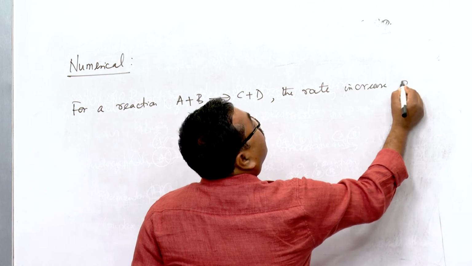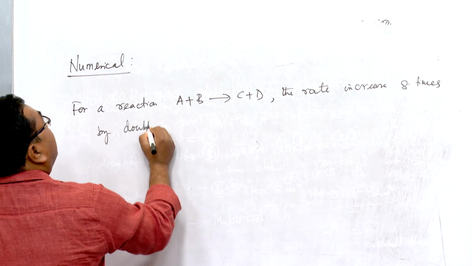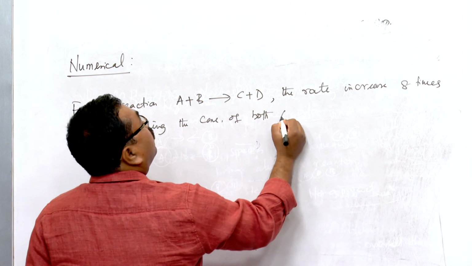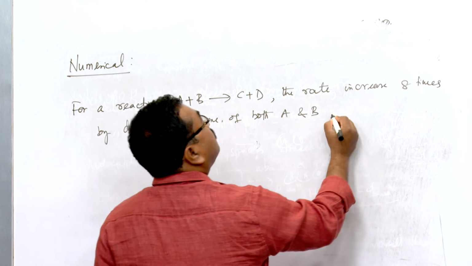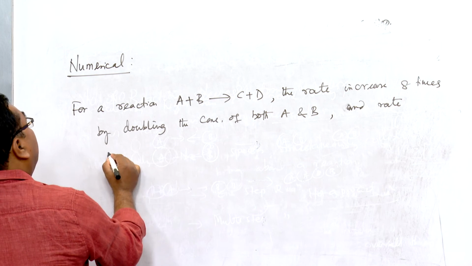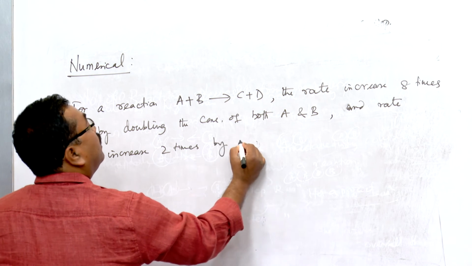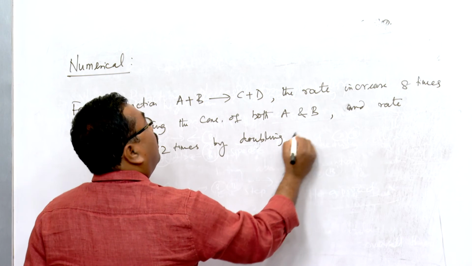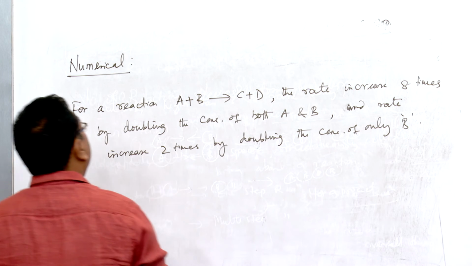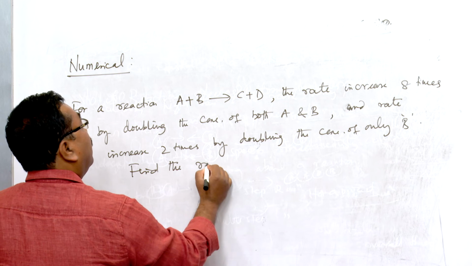the rate increases 8 times by doubling the concentration of both A and B, and the rate increases 2 times by doubling the concentration of only B. This is the data given, and the question is to find, or write down, the rate law.